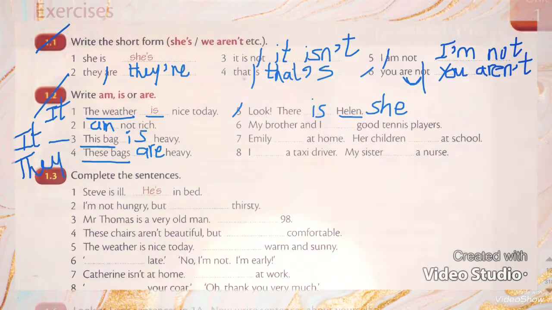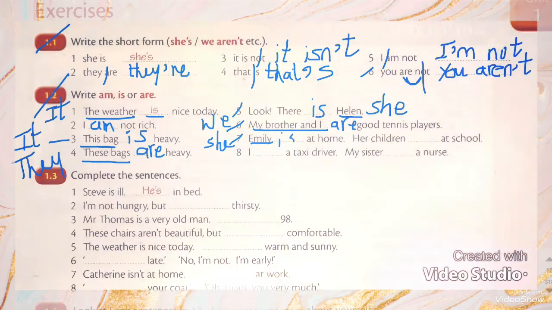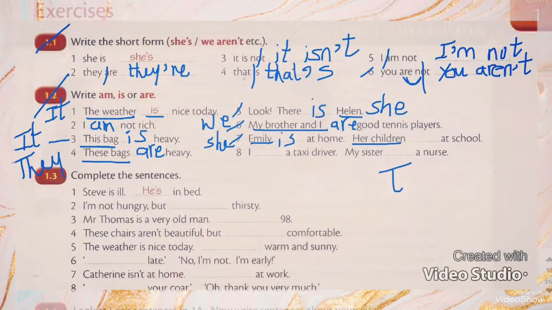Why? Because "she" takes "is". My brother and I. They mean "we". So what do we mean by "my brother and I"? They are "we". So my brother and I means "we". So "we" takes "are". We are good tennis players. Emily is "she". So she is at home. Her children, "they". So they are.